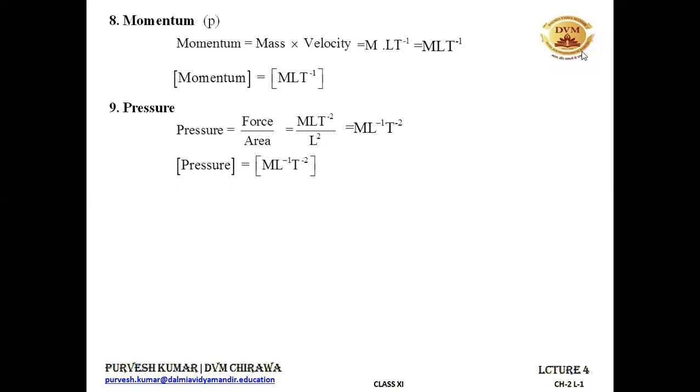I hope it is clear to you, Shreya, that when you are taking the area of a circle, that is pi r squared. Pi is a constant. It does not have a dimension. Constants do not have any dimensions. And then r squared is just a length multiplied by length. Again the dimension comes out to be L squared.